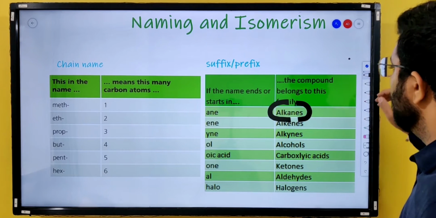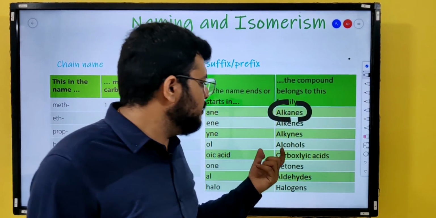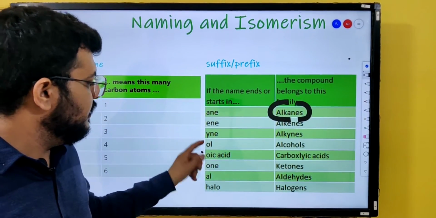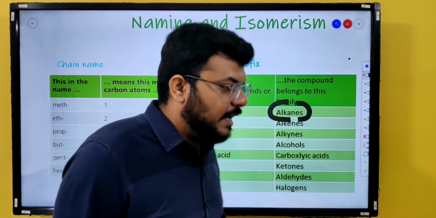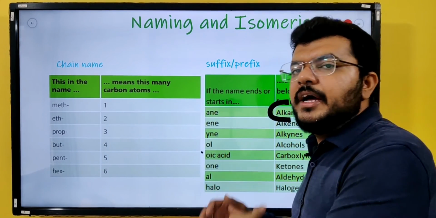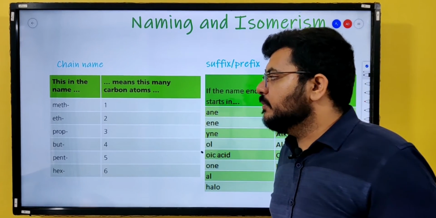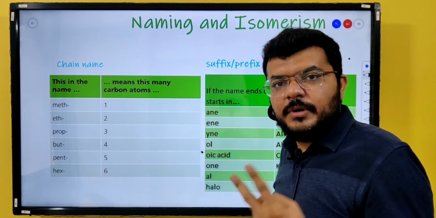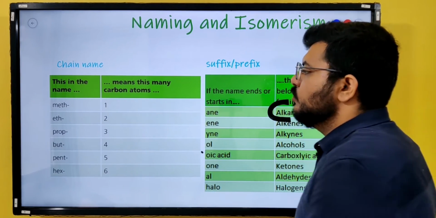Now the other names are for the functional groups. Alcohols, the name ends with ol, right? So let's say there was an alcohol where hydrogen was substituted by an OH group, right? Alcohol is an OH group. So it will be called a 2 carbon compound, one of the hydrogens substituted by an OH group.